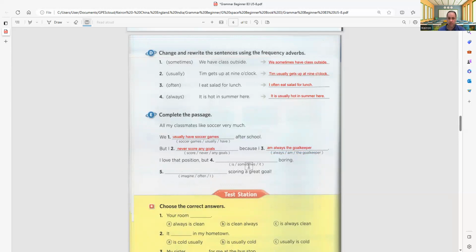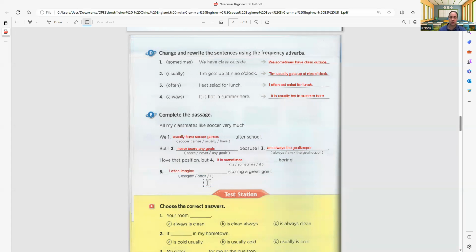Okay, so here the verb be is, right? So there it is, the be there. It is sometimes boring. Scoring a great goal. Imagine. So I often, imagine is the action verb, right?